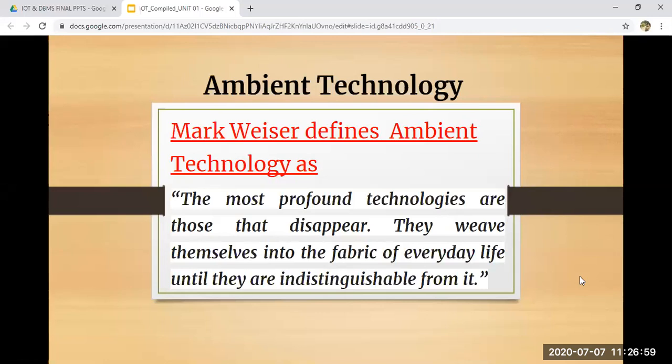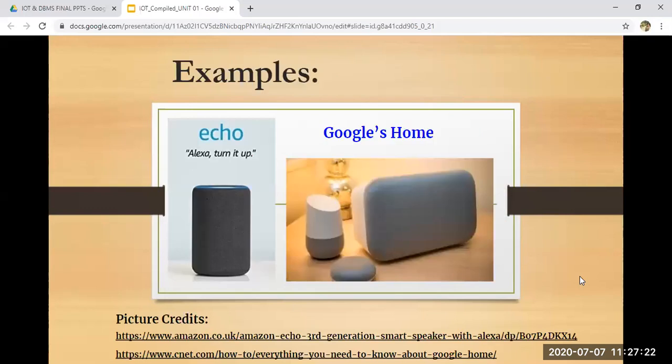When I talk about ambient technology, it actually combines the best of all. Best of all can be your voice, speech recognition systems, gestures, augmented reality, and all your wearable devices together, tied up with IoT and AI, which can become the best ambient technology. Next, the examples for this are two: your Alexa and Google Home.